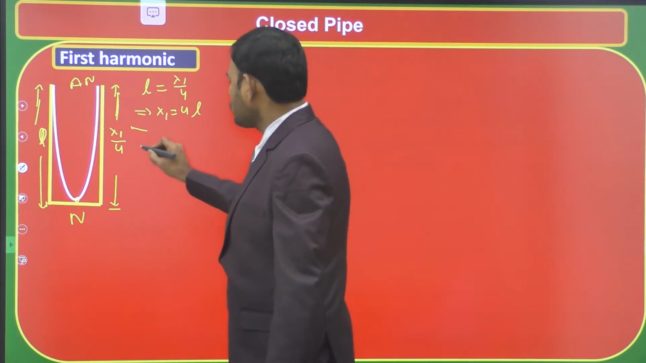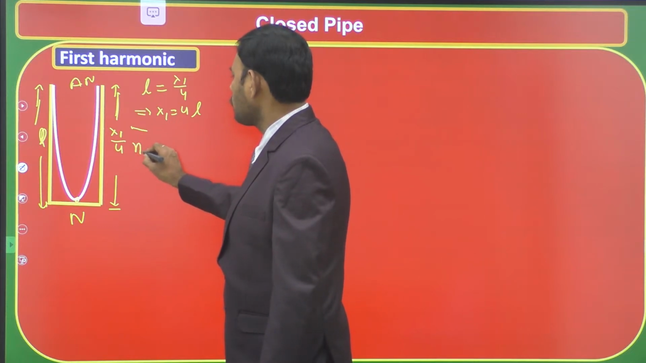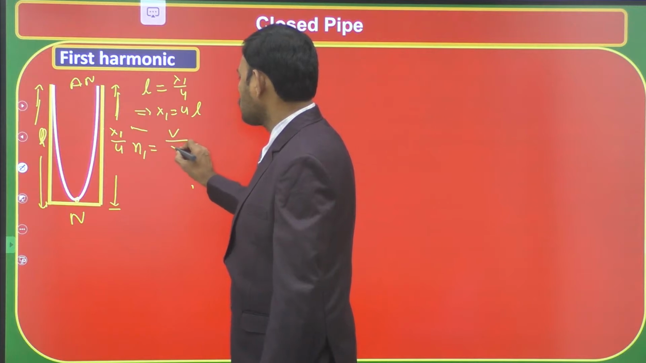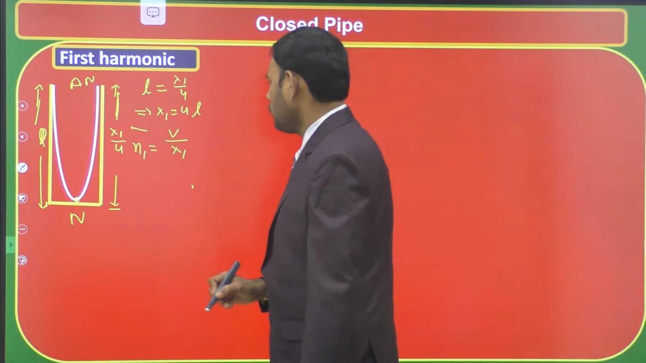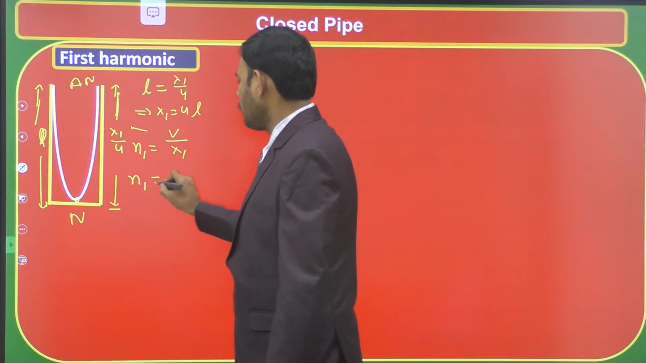Then the frequency in the first harmonic N1 is equal to V by lambda 1. V is the velocity of sound, lambda 1 is the wavelength. N1 is equal to V by lambda 1. So lambda 1 is 4L. Then N1 is equal to V by 4L.